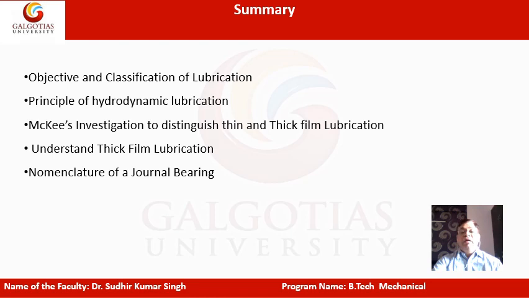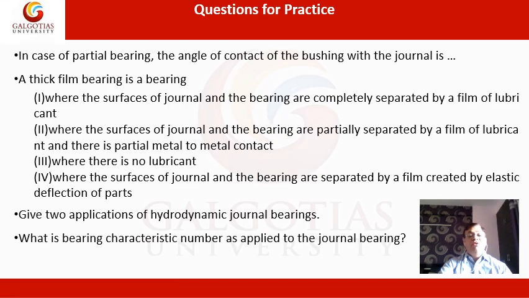So now I have a few questions for you to practice at home. I will give you some answers here. In case of a partial bearing, the angle of contact of the bushing with the journal is less than 180 degrees. This is the answer for this question. Next, a thick film bearing is a bearing where... you have to pick the correct answer out of the four choices. This is an MCQ type question.